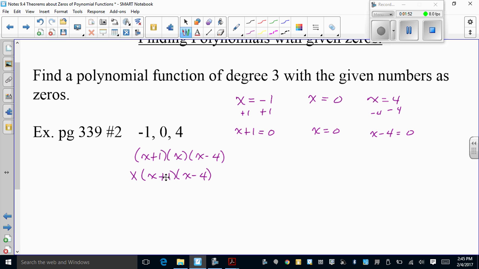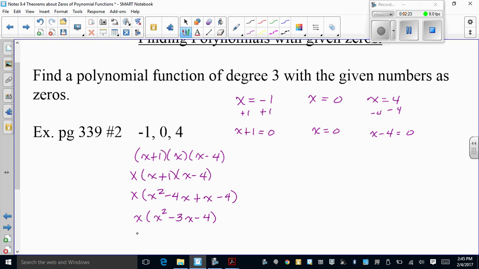FOIL these two out, so I have x times x is x squared. X times -4 is -4x. 1 times x is positive x. And 1 times -4 is -4. So we get x times x squared minus 4x plus 1x gives us a -3x minus 4.